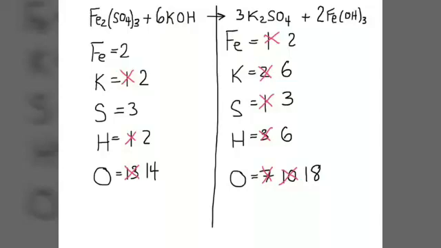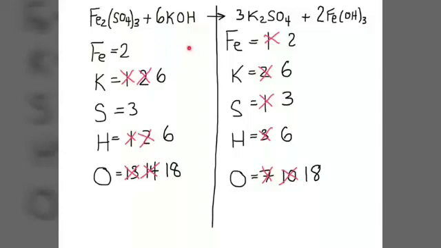So I'll put a 6 here. And that's going to give me 6 potassiums. So I'm going to cross out that 2 because now I have 6. But I've changed the amount of oxygen again. So I have 1 oxygen times 6, so that's 6 oxygens, plus over here, there's 12, so 12 plus 6, that's 18. I'll change this number now to 18. I'm going to check the hydrogens. Right here is the only place I find hydrogen. There is just 1 hydrogen times 6, and so I'm going to change this number to 6.